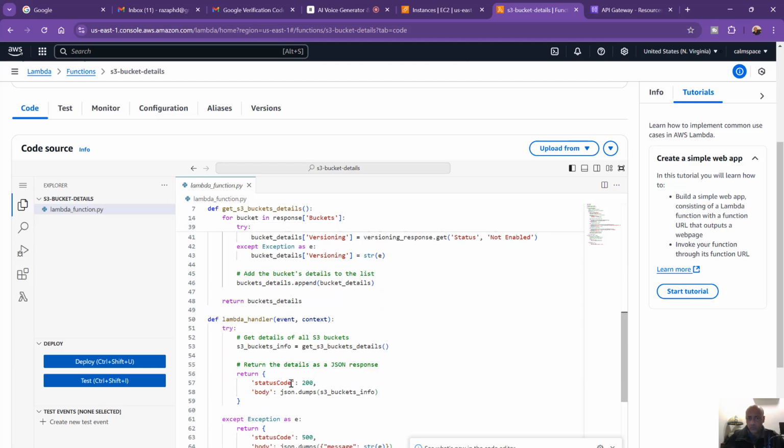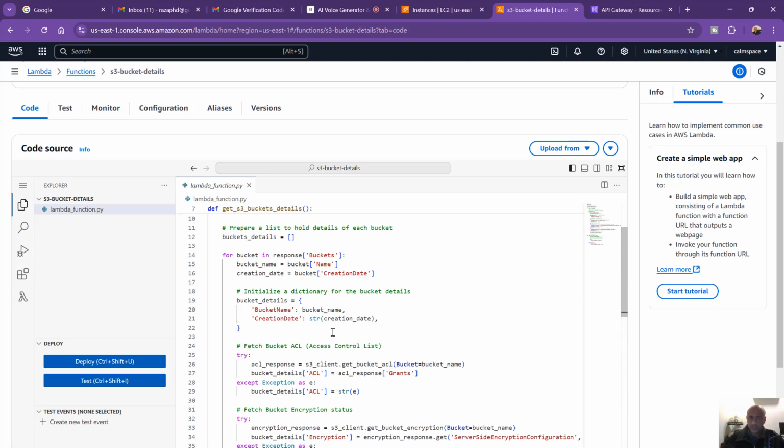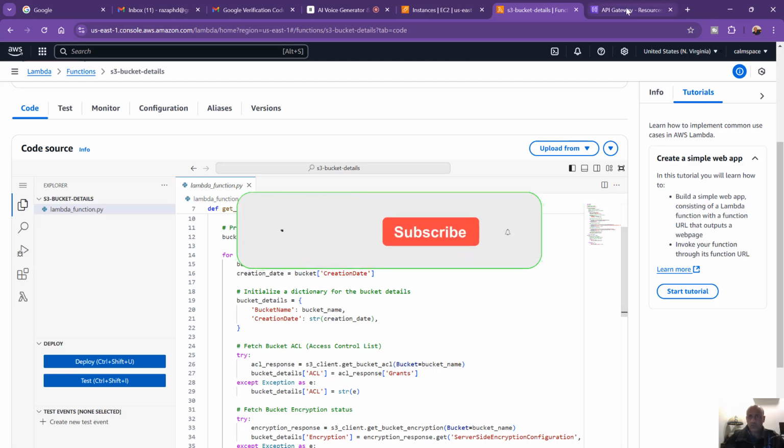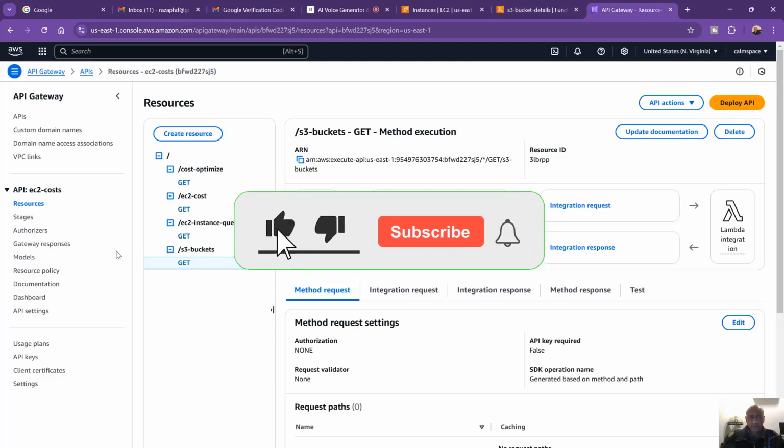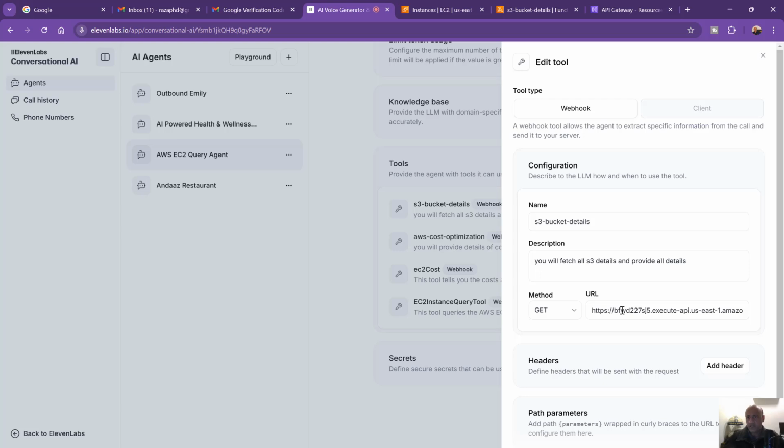So depending on what information you'd like to be able to find out using the AI conversational agent, you can simply write a Lambda function, and that's it. And of course, tie this Lambda function with the API endpoint, just like here. And I can then, of course, associate this API endpoint with my AI agent. All right. So that's that.